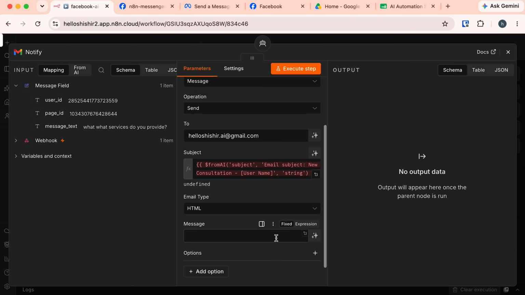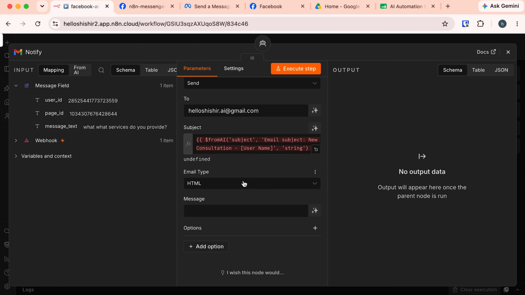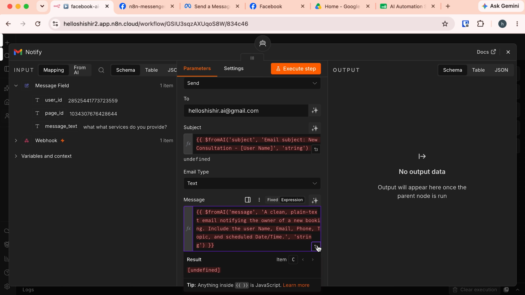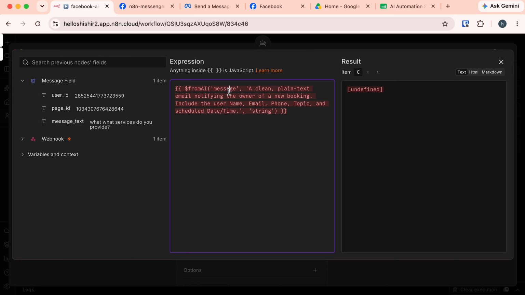Next, I need to provide the actual message. Set this email type to text and provide the expression for the actual message. This message will also be provided by the AI agent. It will be a clean plain text email. Notify the owner of the new booking. It includes the username, email, phone, topic, and scheduled date and time.